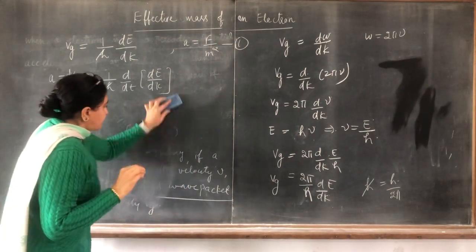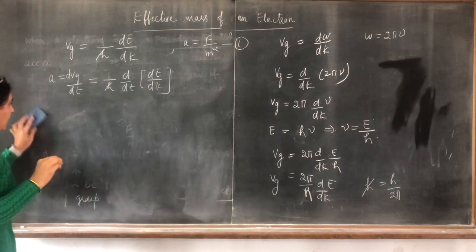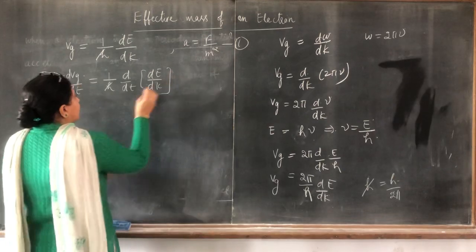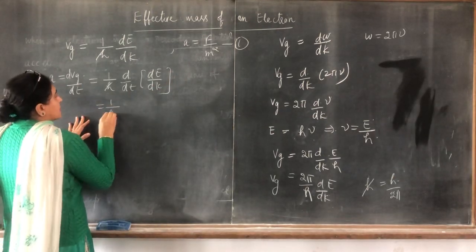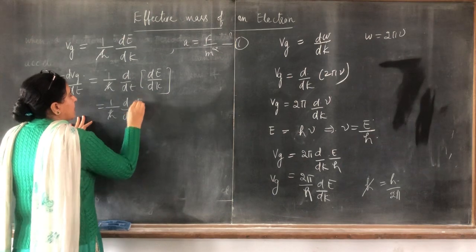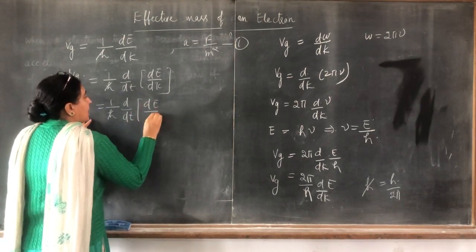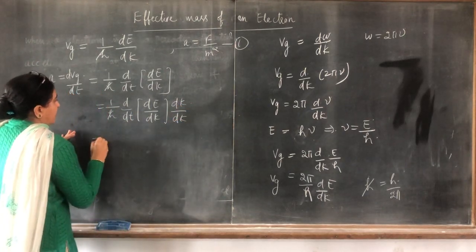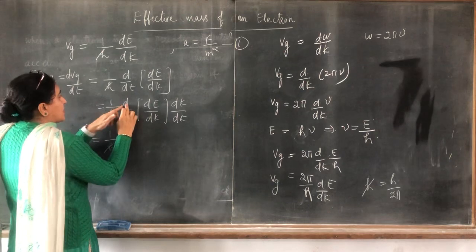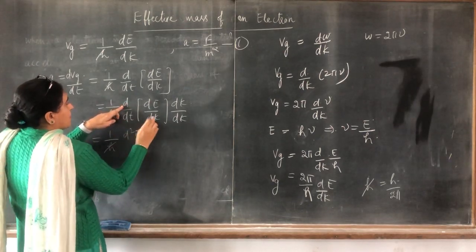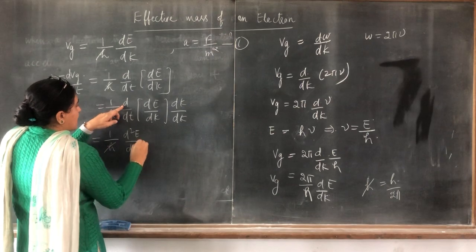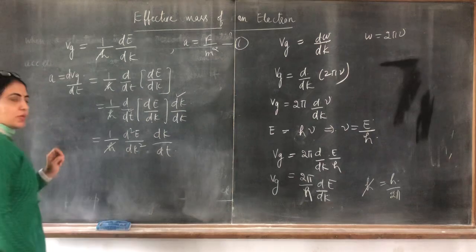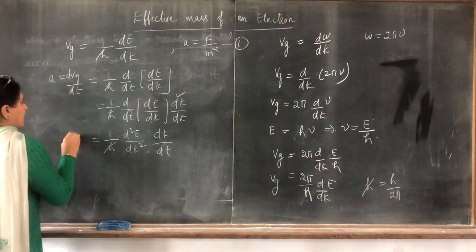Now I can multiply and divide this expression, 1 over h cross d over dt of dE over dk, by dk, and change the variables like this: 1 over h cross d double derivative of E with respect to k, times dk by dt. So this is our acceleration.